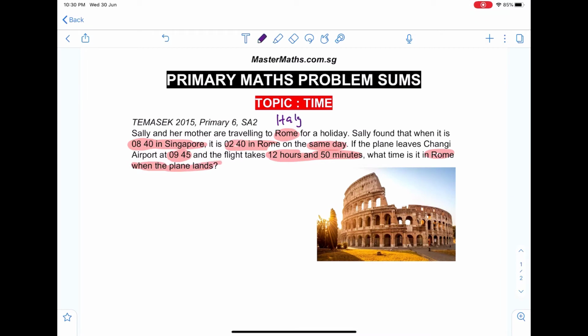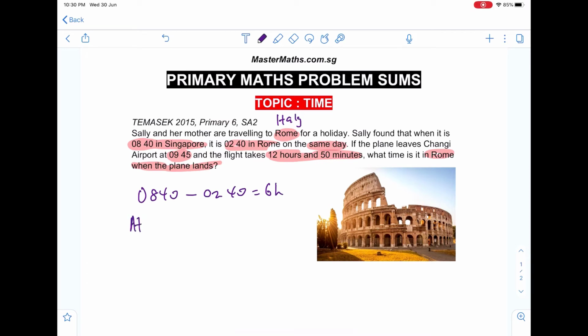Now the key thing in this question is they are asking about Rome timing. So even though we are given that the plane leaves Changi Airport at 9:45 a.m., it's good to change this first into the Rome timing. Alright, so from 08:40 to 02:40, this is actually 6 hours. Okay, so Rome is 6 hours before Singapore time.